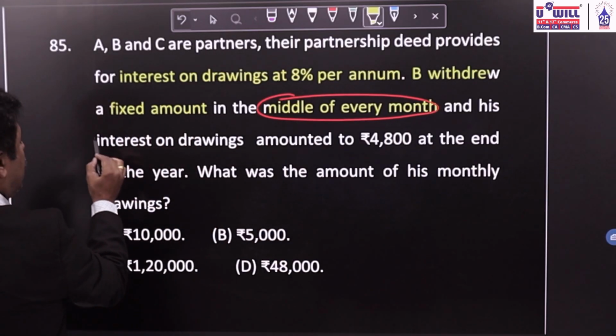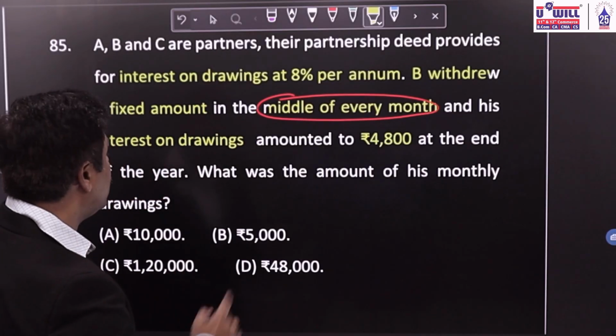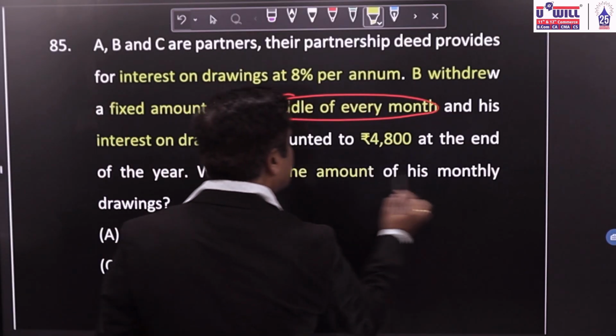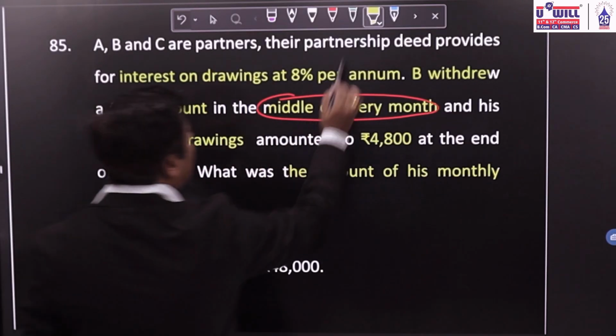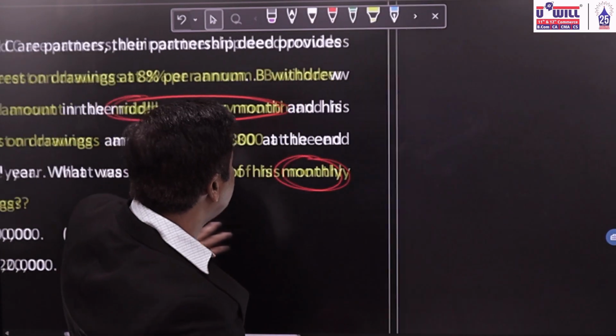His interest on drawings amounted to 4,800 at the end of the year. What was the amount of his monthly drawings? Be careful. What is asked is monthly drawings. Let us apply the formula and solve it. How would you solve this with the formula?